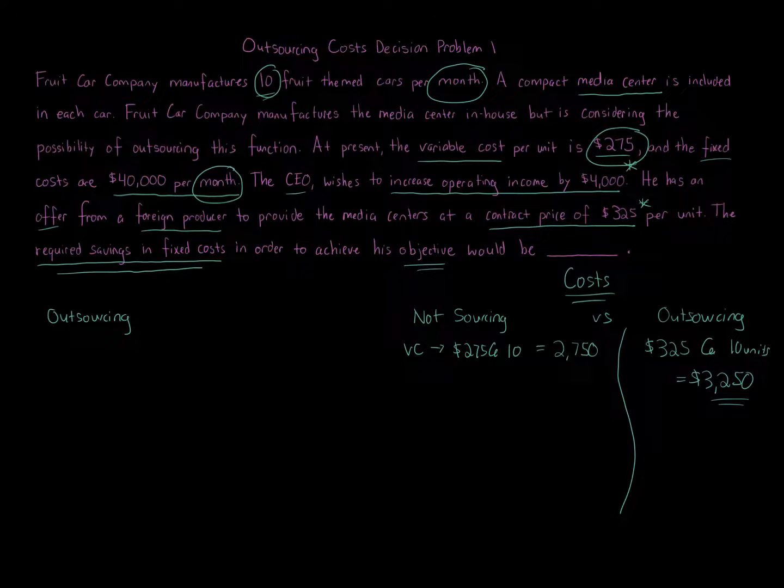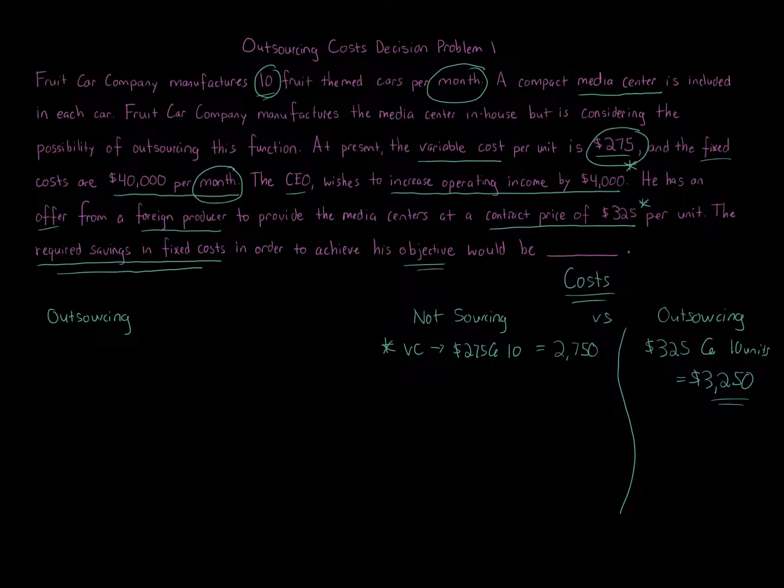Now here's where things are a little confusing. We're told the $40,000 per month fixed costs. We don't know if that is just for the media center or for the entire company. We don't know if those stay with the company regardless of whether we get rid of the media center and go to outsourcing. We're not told. We just know that the variable costs will definitely be reduced or go away if we outsource, and outsourcing is $3,250.